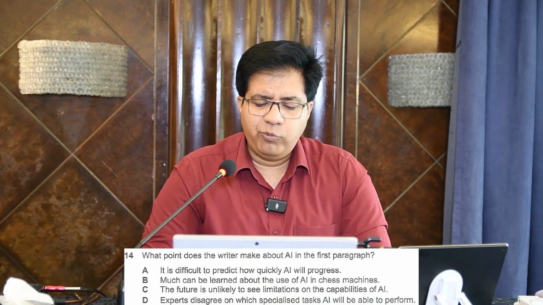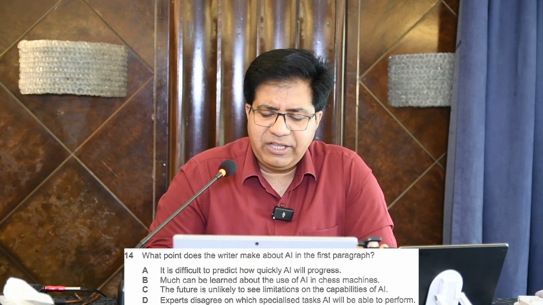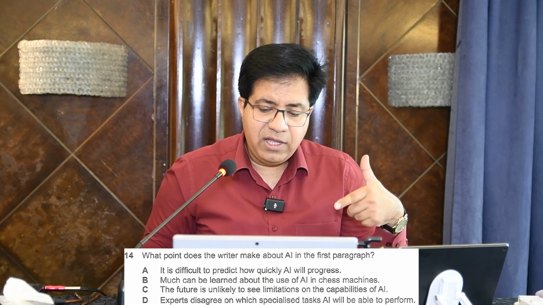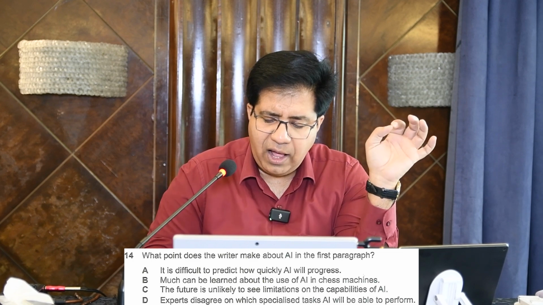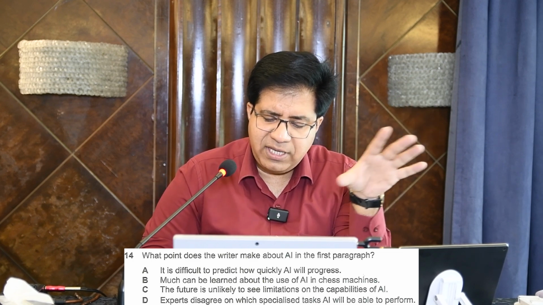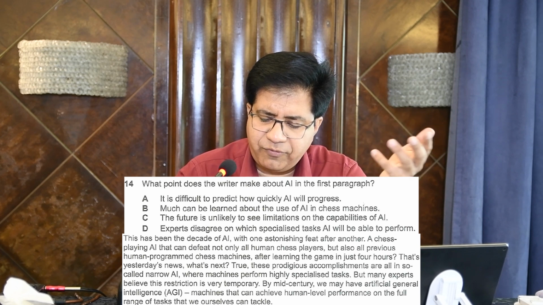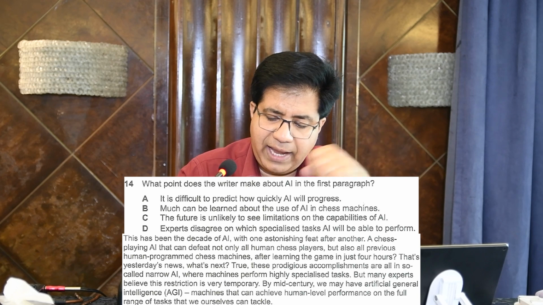Question number 14, what point does the writer make about AI in the first paragraph? Now, we'll go to the first paragraph and see what the point of the writer is about AI. This has been the decade of AI and all that. We just need to check the point of the writer. It may come in the beginning, at the end and all that.